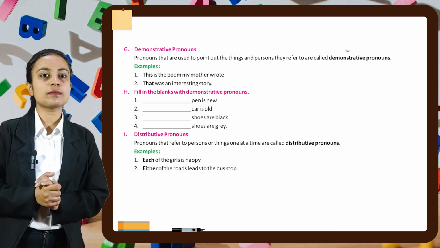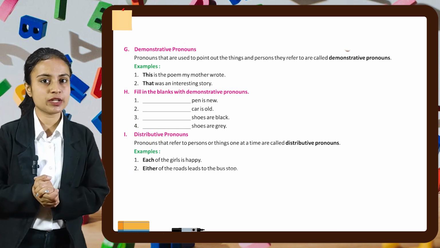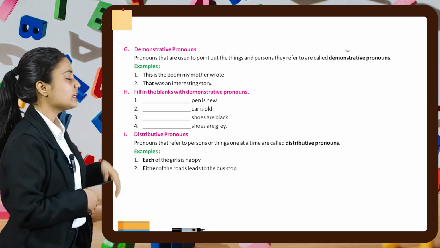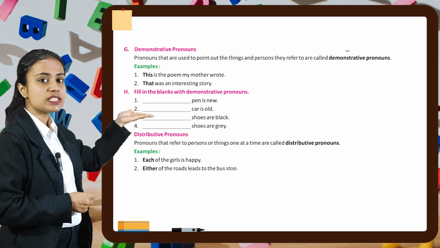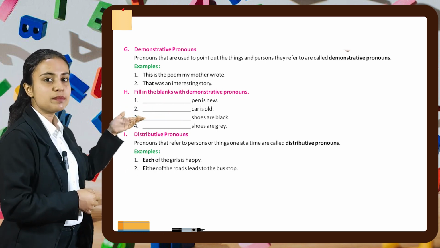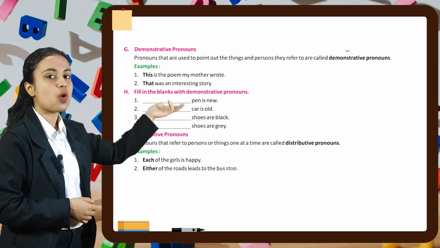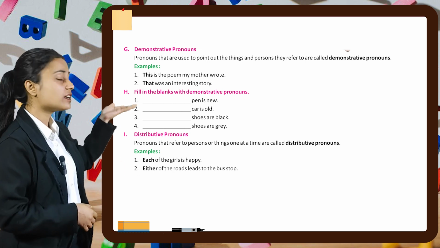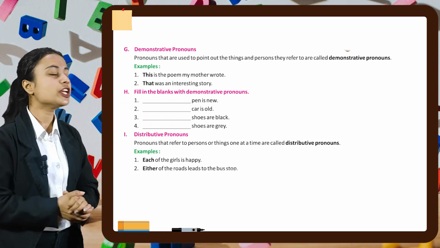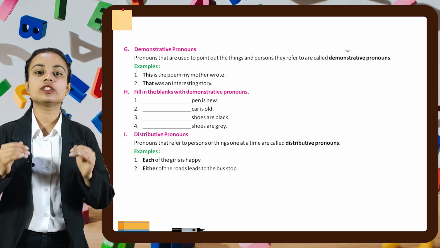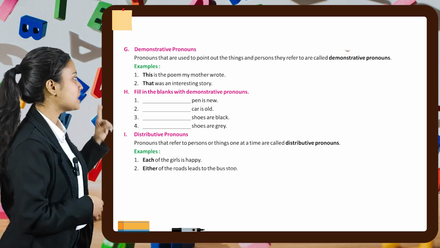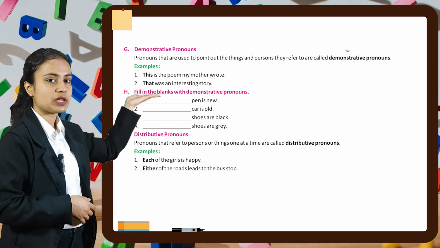Now let's do some fill in the blanks with demonstrative pronouns. Let's do the first one. Blank pen is new. So here we can write this. This pen is new. In the second part, blank car is old. So we can write that car is old. In a similar manner, you have to do the rest of the two parts by yourself. With that, let's move on to the next part of this chapter, which is part number I, distributive pronouns.